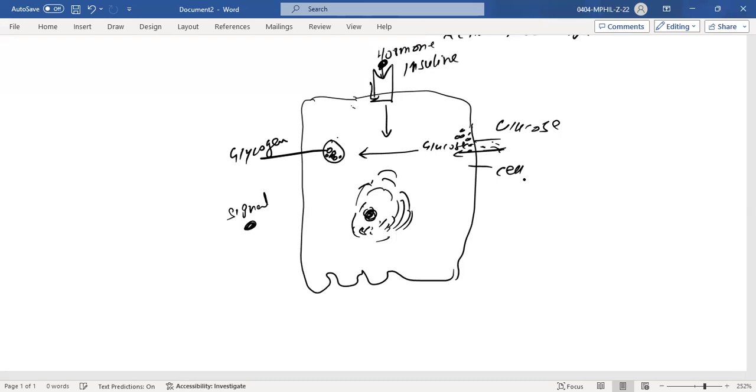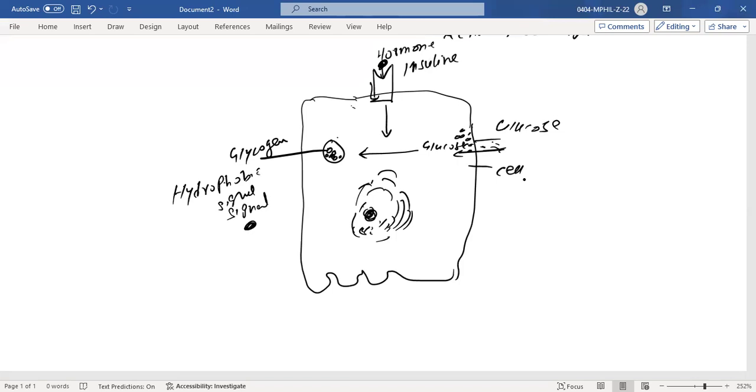But in this case, you would have a hydrophobic signal. This hydrophobic signal will do what?